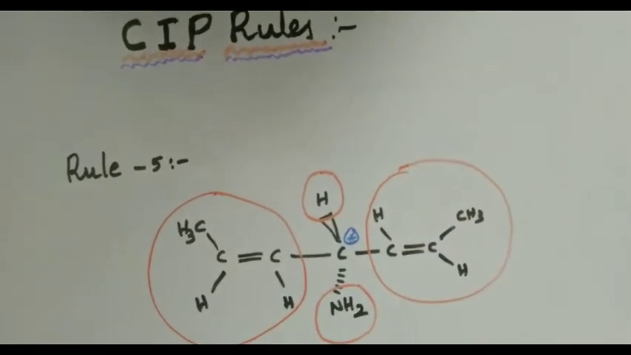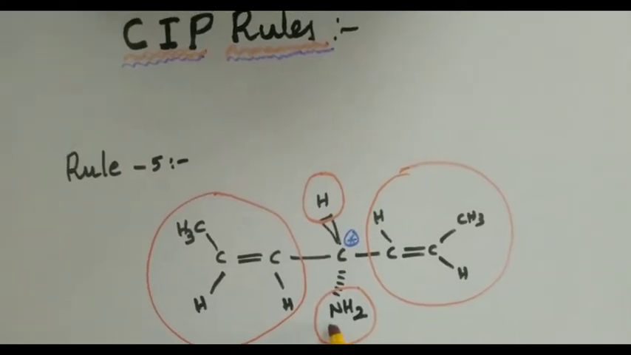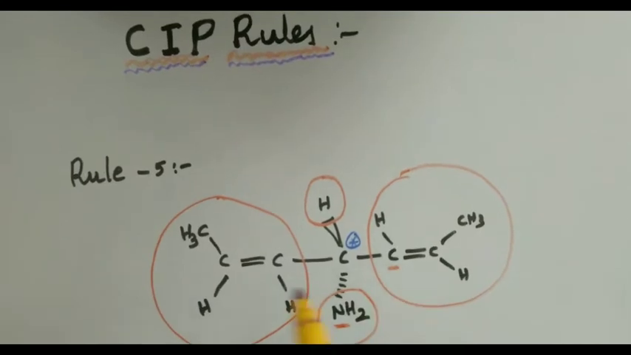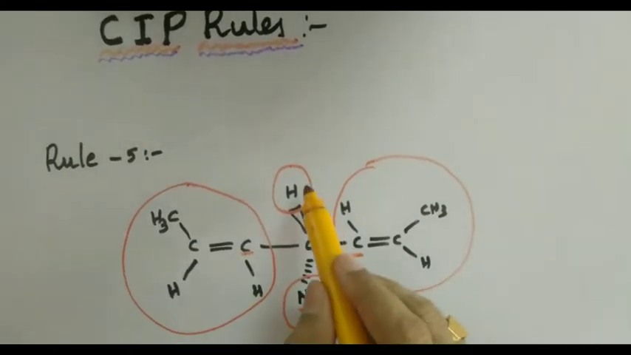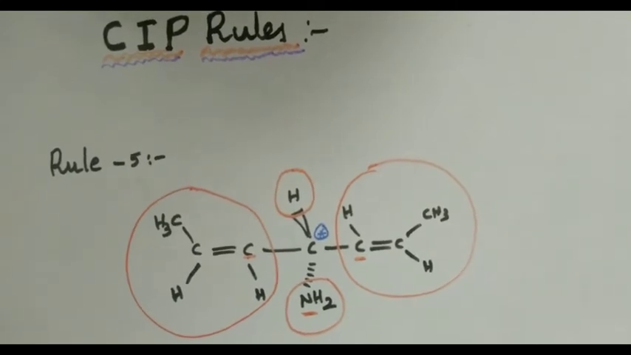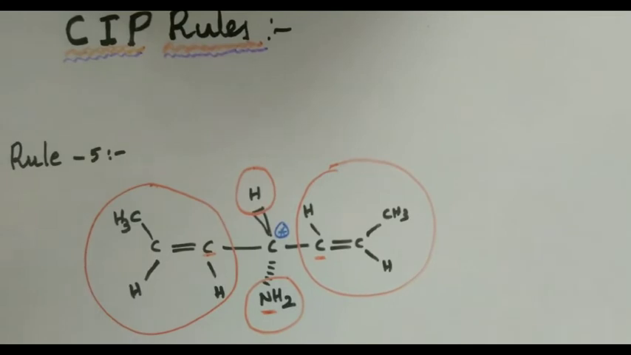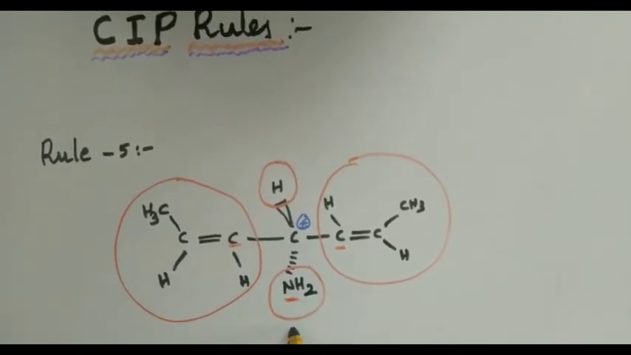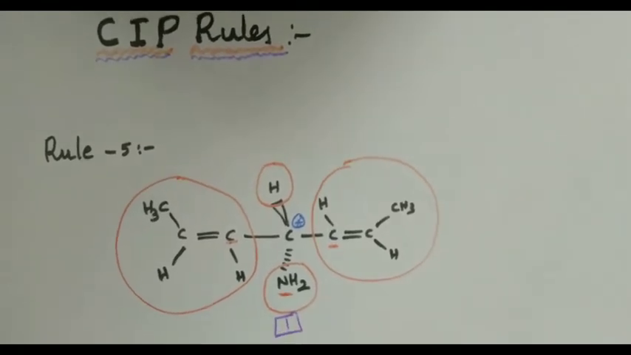So the first connected atom is what is needed for us. First connected atom here is nitrogen. First connected atom here is carbon. In this case also it is carbon. And the last group is connected with hydrogen. Therefore, the connecting atom with the highest atomic number should be given top priority. So the top priority should be given to the NH2 group. Therefore, this is 1. Decided.